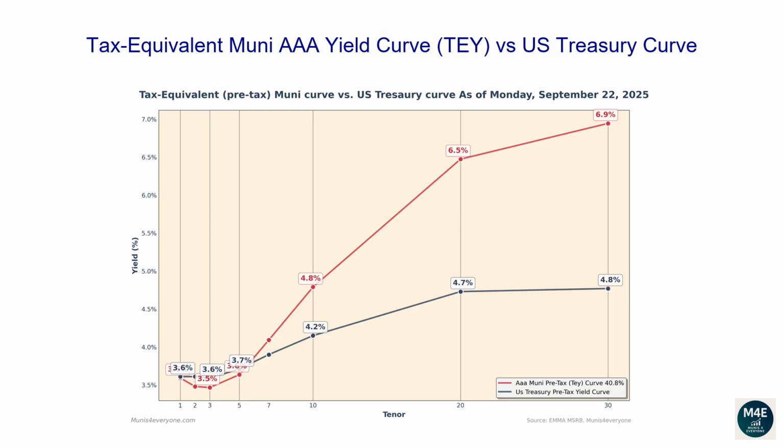Let's now go over the tax-equivalent Muni AAA yield curve versus the US Treasury Curve. The reason why investors and financial professionals care about Muni's tax-equivalent yields is to simply have the ability to compare them against US Treasury yields, which are pre-tax yields. Observing the current graph, we can see there are some parts of the tax-equivalent Muni curve currently trading above the Treasury curve. For example, if you wanted to buy a 30-year bond, a AAA Muni bond would yield 6.9% compared to a lower yield of 4.8% from a Treasury bond.